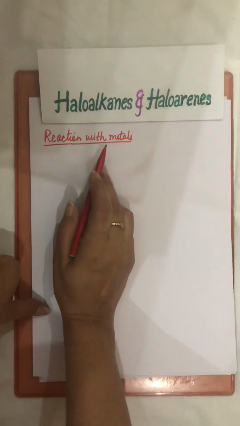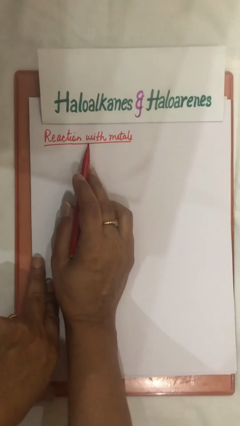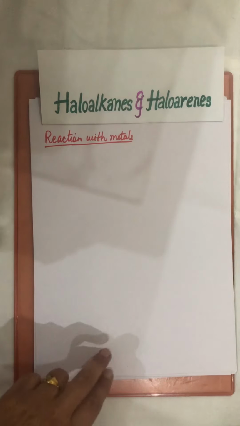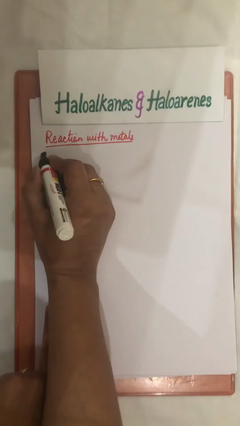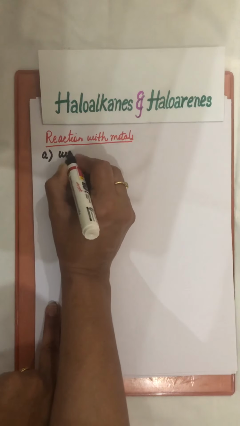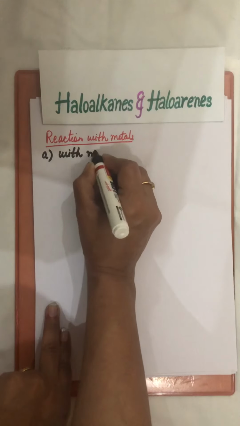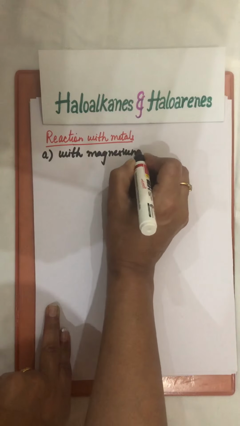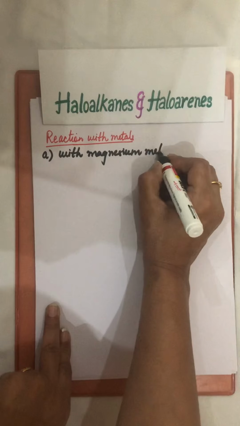Our next topic in haloalkanes and haloarenes is reaction with metals. We have covered nucleophilic substitution reactions and elimination reactions. Now the next reactions are reaction with metals. So we are doing the reaction with magnesium metal here and with sodium metal. So first is with magnesium metal.